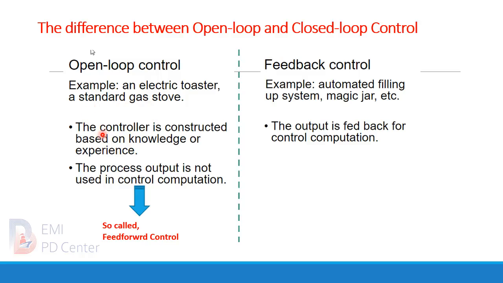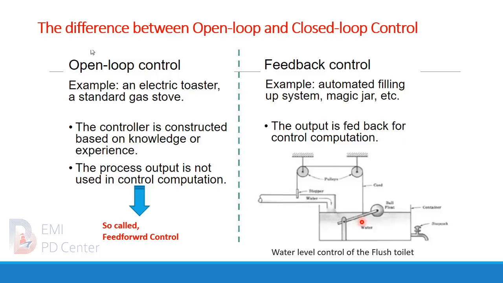For open loop control, the controller is constructed based on knowledge or experience. The process output is not used in the computation of the control strategy, so-called feed-forward control. On the contrary, for feedback control, the output is fed back for the control computation.